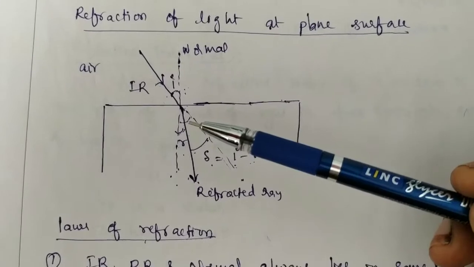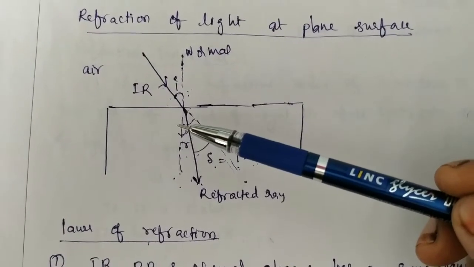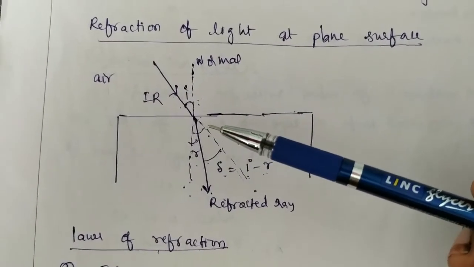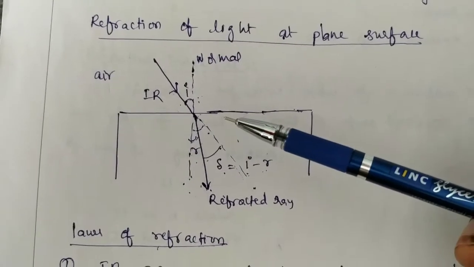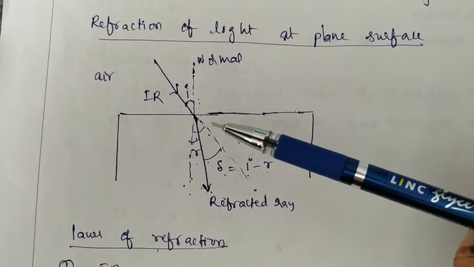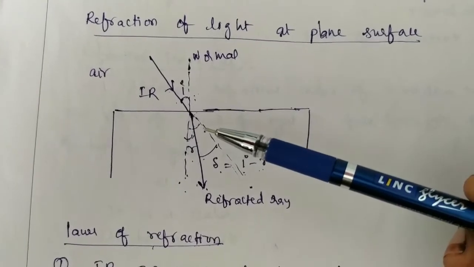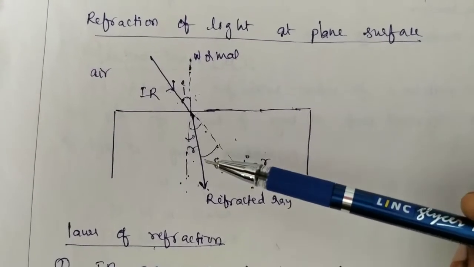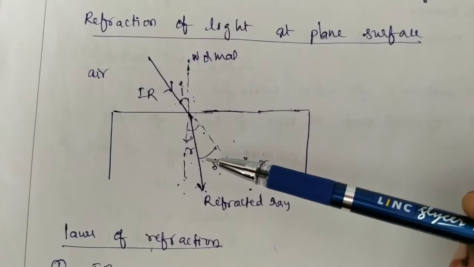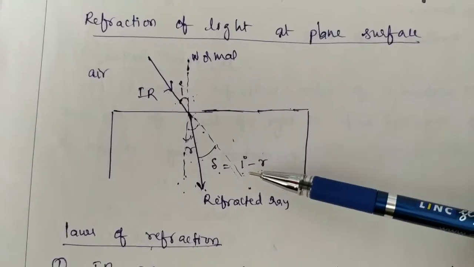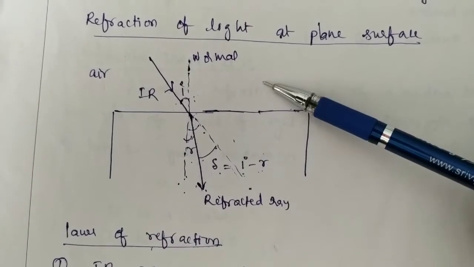The second one: the ratio of the sine of the angle of incidence to the sine of the angle of refraction is constant. That constant is the refractive index of the second medium with respect to the first medium.